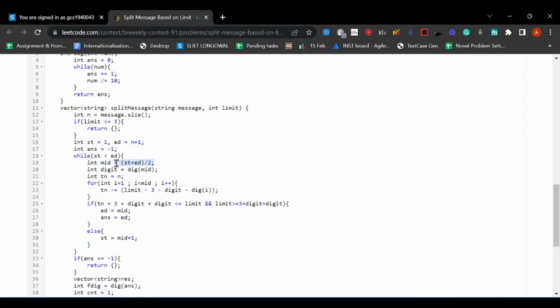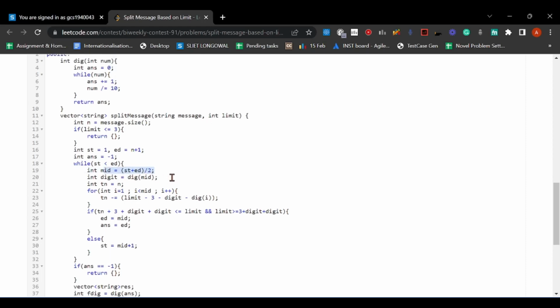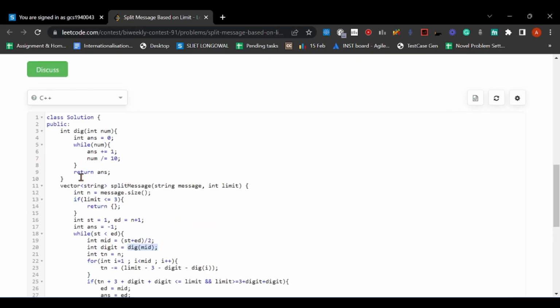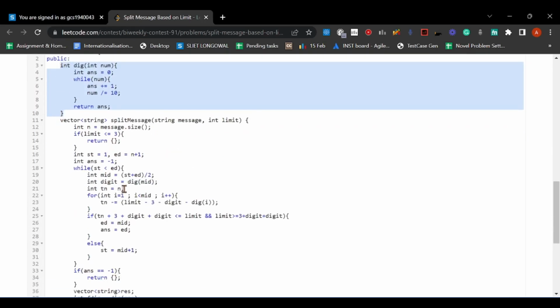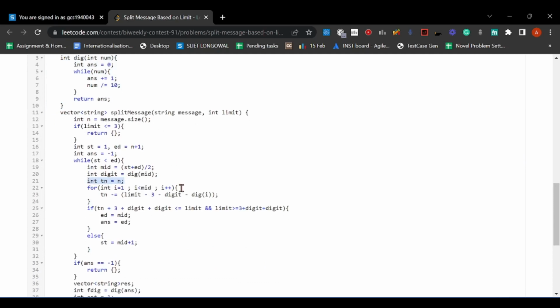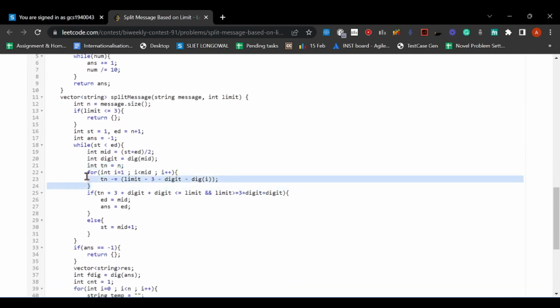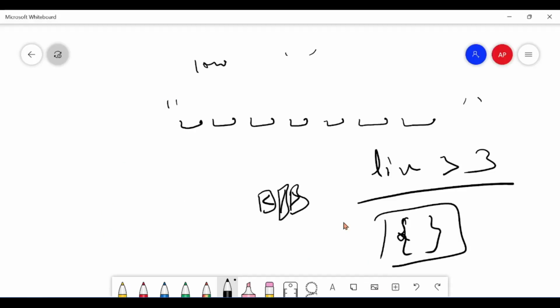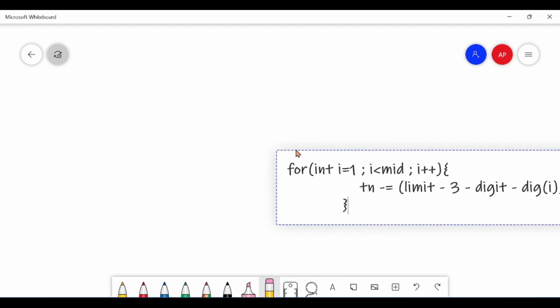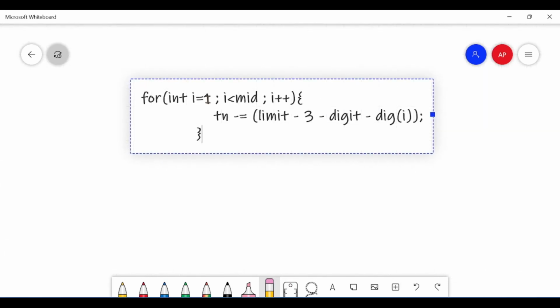Okay, mid, and digit is the number of digits of mid. Now I am maintaining a temporary number tn, which is equal to n. n is the message size. Let me show this here. Now I am assuming that the length of the answer vector is mid.